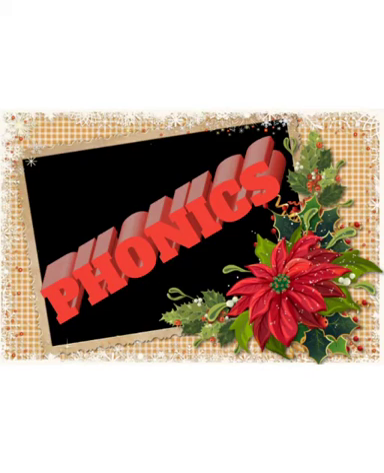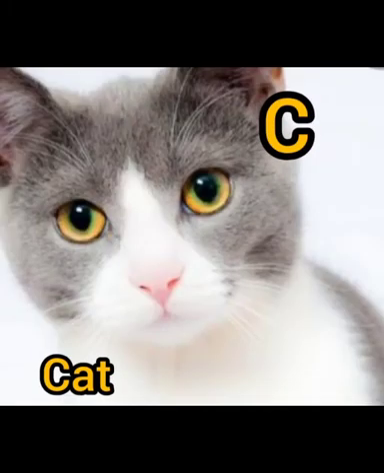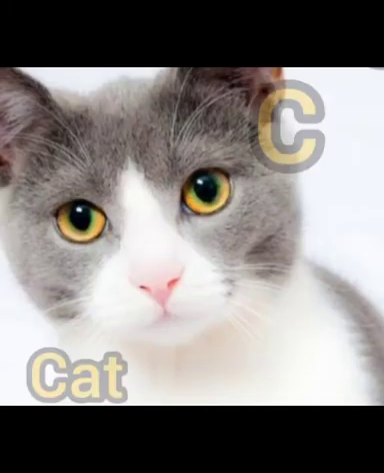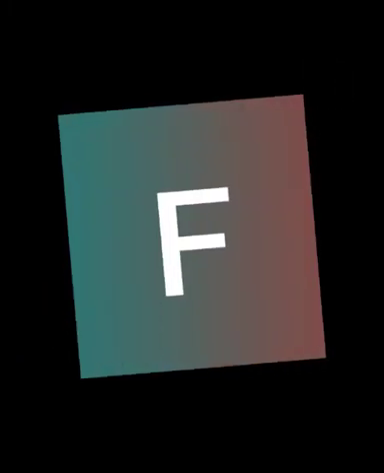Now let us learn consonants. What letter is this? B. B, B, bat. Next letter is letter C. The sound of C is K. C, K, cat. The next letter is letter D. The sound of D is D. D, D, dog.